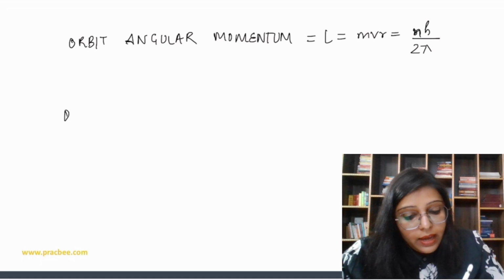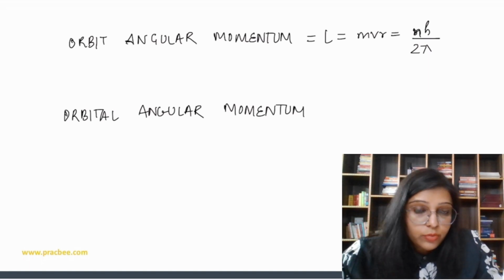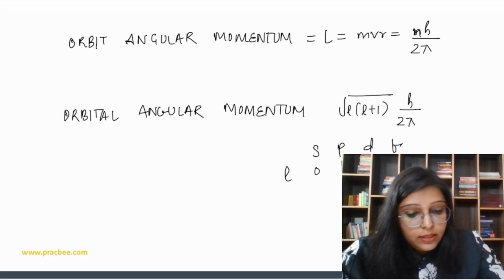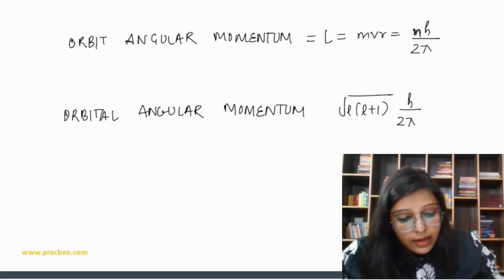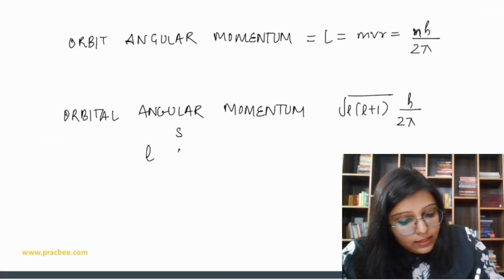Then we have orbital angular momentum. How to find it out? It is under root l(l+1) h over 2 pi. And the value of l is 0 for s, 1 for p, 2 for d and 3 for f. Okay, the value of l is 0 for s, 1 for p, 2 for d, 3 for f.